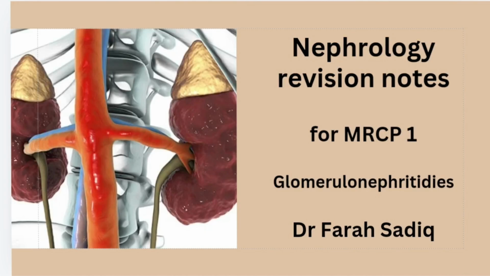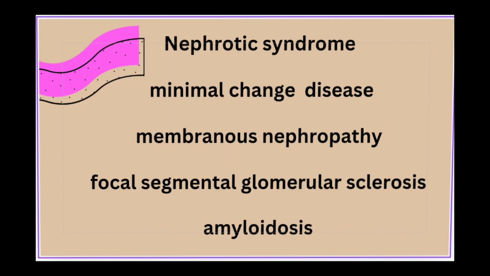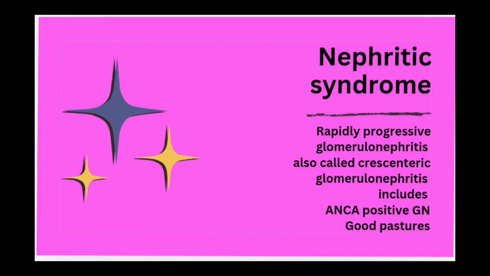So today we will start revision of MRCP1 nephrology notes, starting from glomerulonephritis, which can present in three types of syndromes. Nephrotic syndrome: the main causes of nephrotic syndrome are minimal change disease, membranous nephropathy, focal segmental glomerulosclerosis, amyloidosis and diabetes.